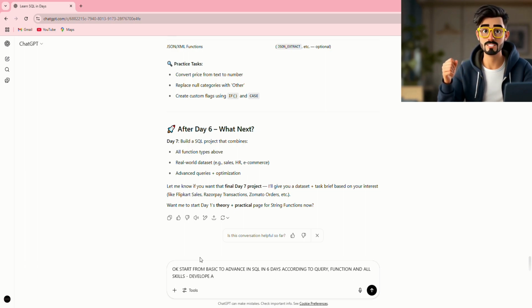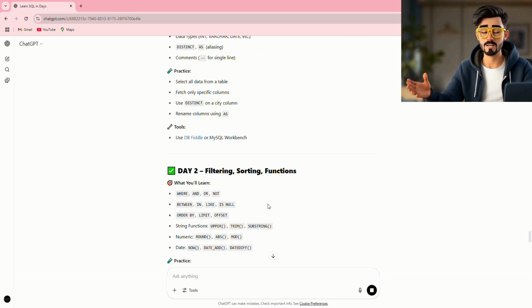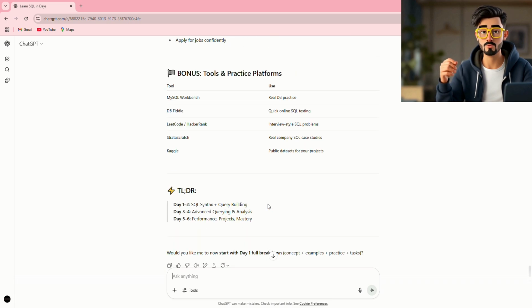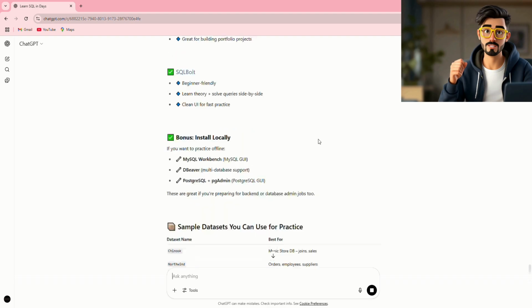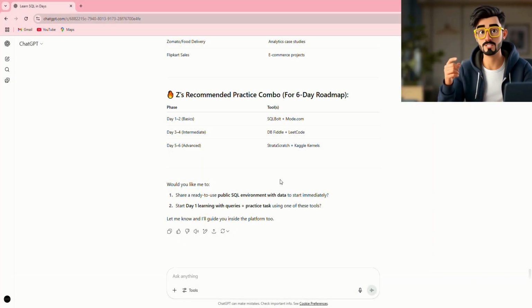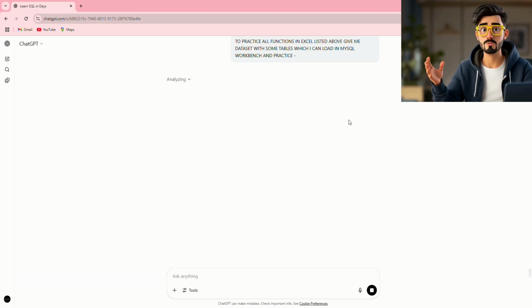So after that, I just gave a correct prompt to ChatGPT, like give me a precise 6 days roadmap. Assume that I am someone who knows nothing about SQL, and teach me how I can learn, where I can learn, and everything regarding that. After that, ChatGPT gave me a precise answer. If you want to know what the answer was, you can type it into your device as well.